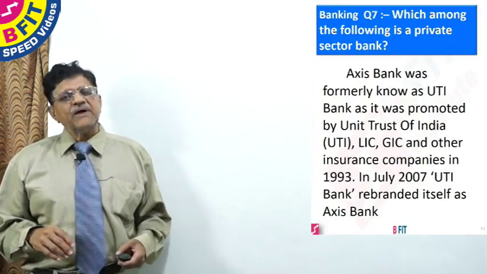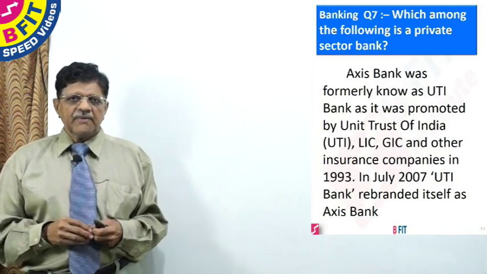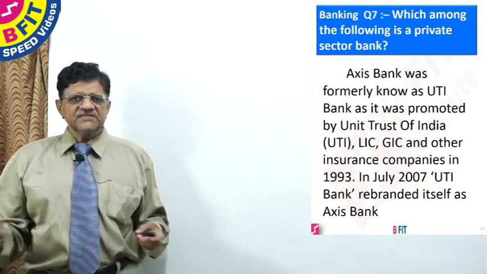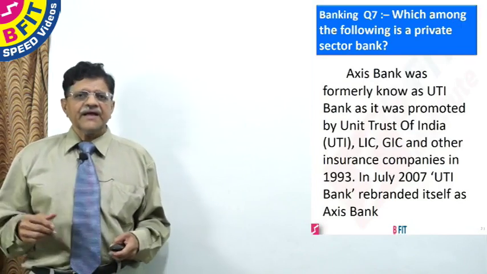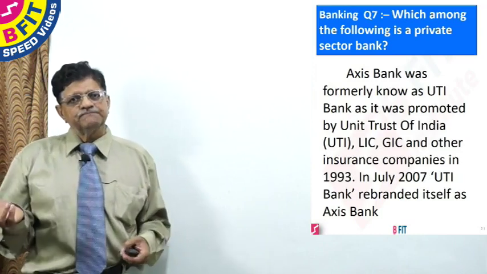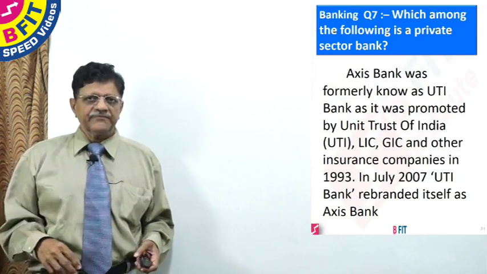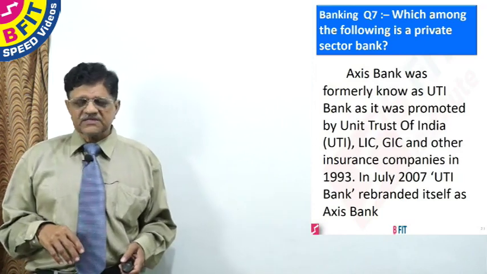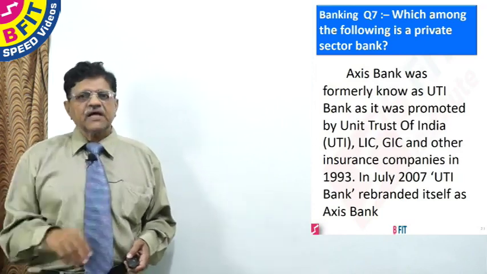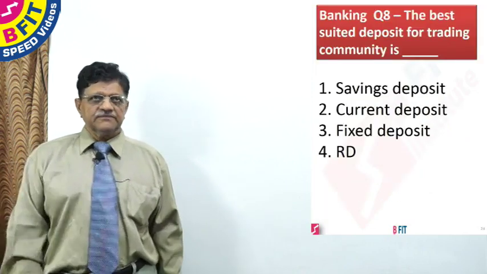And Axis Bank was formerly known as UTI Bank. It was started by UTI, LIC and GIC together in 1993. Later on, the name of UTI Bank was changed to Axis Bank. Therefore, from among the given options, the only private sector bank is Axis Bank. Now let us go to the next question.